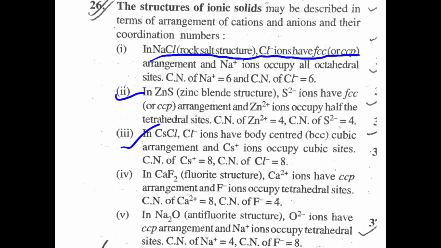In CsCl, cesium chloride, Cl- has a body-centered arrangement. This is body center. The arrangement of Cs+ occupies the cubic site, which is 8. The cubic site is 8. In CaF2, the fluorite structure, Ca2+ has a CCP arrangement and the fluoride ions occupy the tetrahedral sites. In Na2O, that is the antifluorite structure, O2- ions have a CCP arrangement and Na+ occupies the tetrahedral sites.